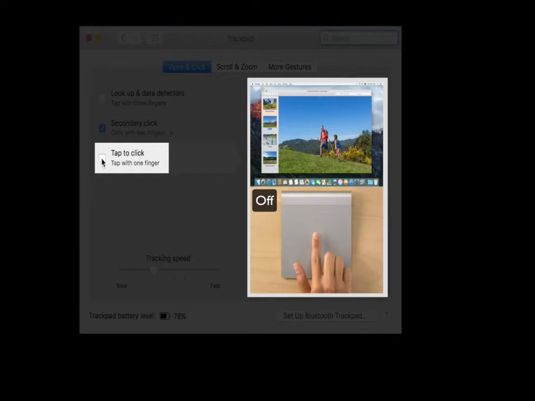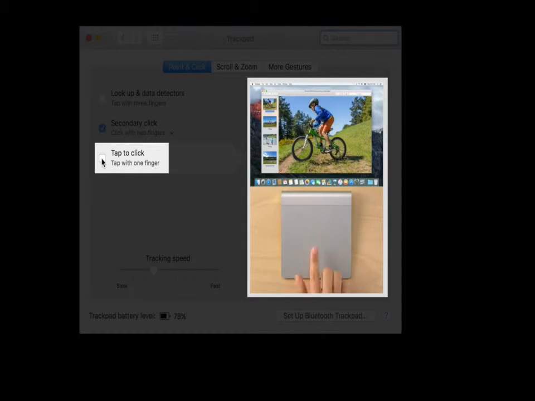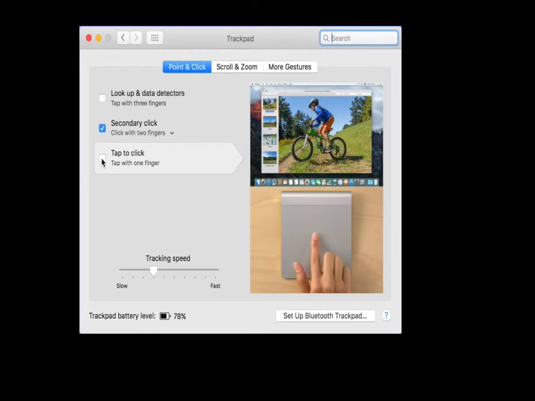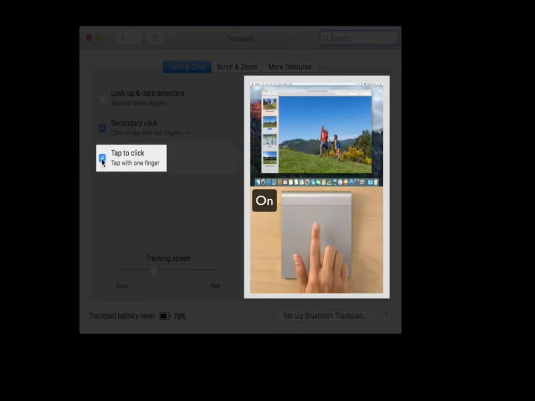Notice the finger depresses. Now turning it on, this is a tap.